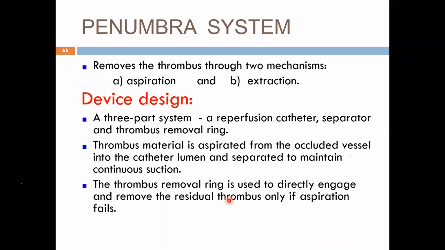It's a three-part device. One is a reperfusion catheter. Then there's a separator and a thrombus removal ring. So this thrombal material is aspirated from the vessel into the catheter lumen and is maintained by a separate suction. The thrombus removal ring is used to directly engage and remove the residual thrombus only if aspiration fails. Next slide.